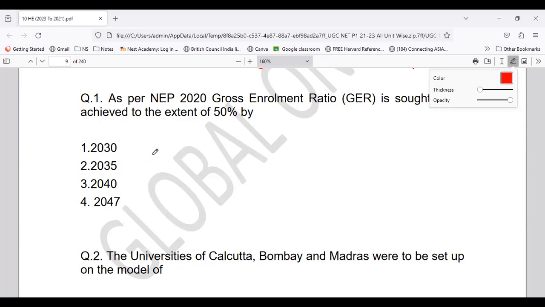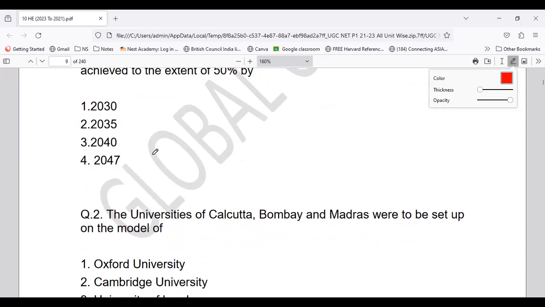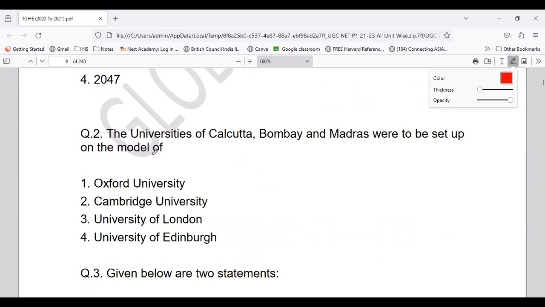Okay, coming to the next question. The universities of Kolkata, Bombay and Madras were said to be a model of what? The options are Oxford University, Cambridge University, University of London, or University of Edinburgh.